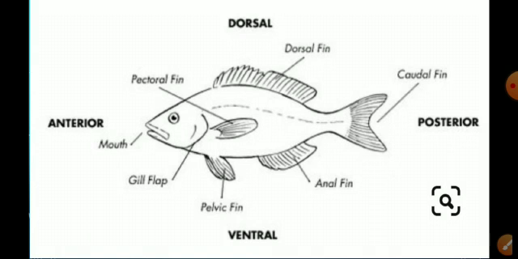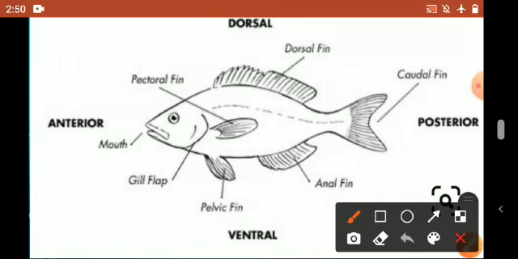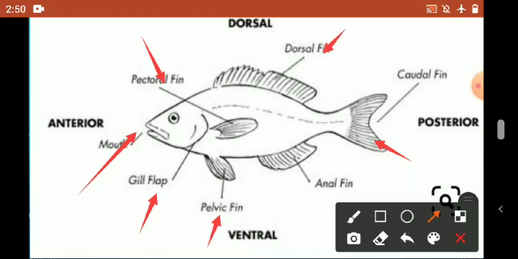The last one is called the caudal fin, and this is the mouth. This is the gill flap. This is the eye region.